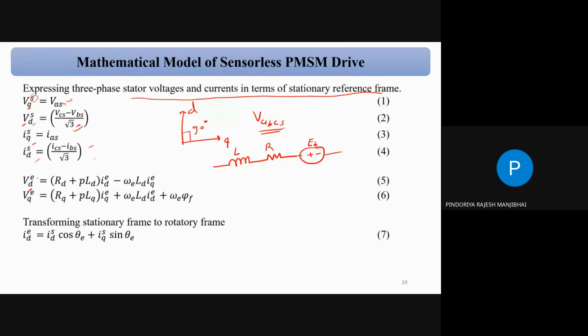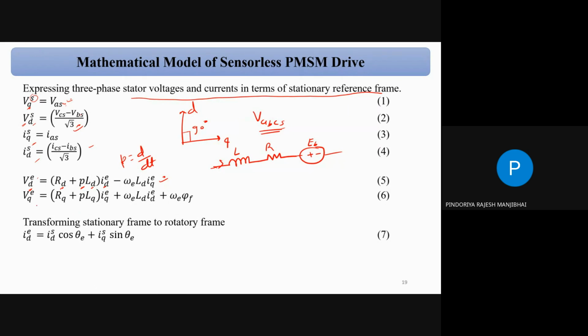So we can write the VD voltage. Suppose you want to write the D axis voltage for the equivalent circuit. We can say RD plus P LD, where P stands for d by dt, the derivative part, LD is the D axis inductor, and IDE is the current flowing through this circuit, minus omega E LQ into IQE, for the D axis.